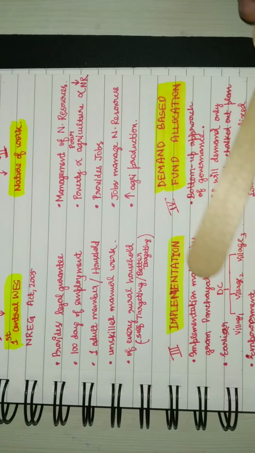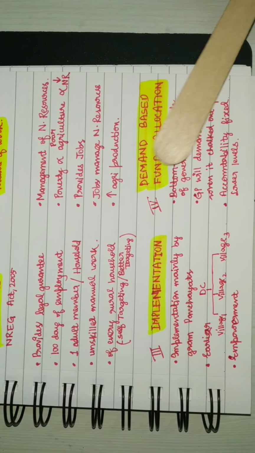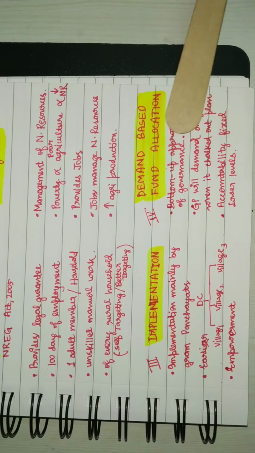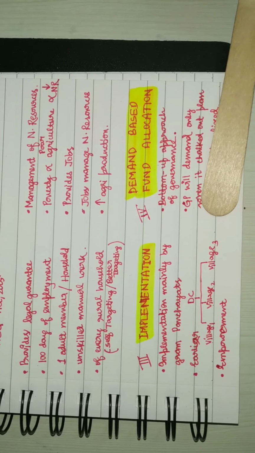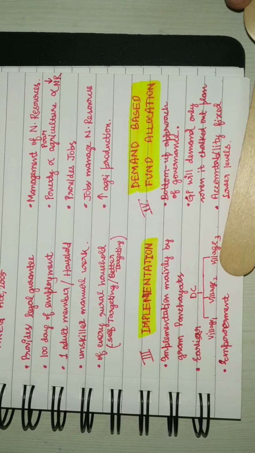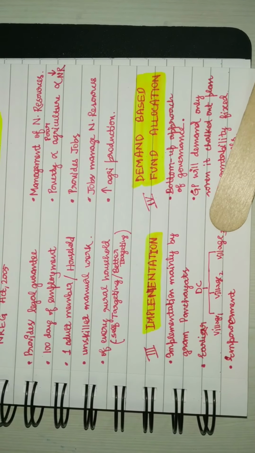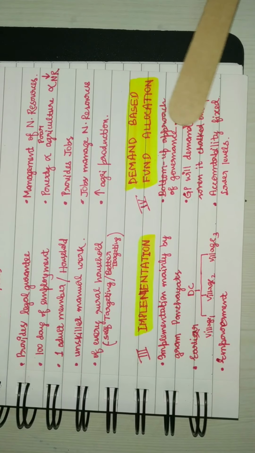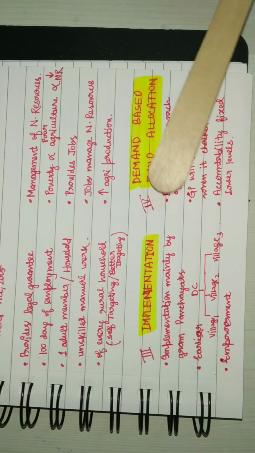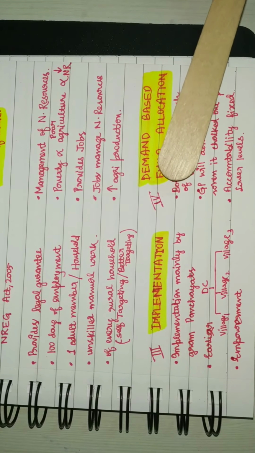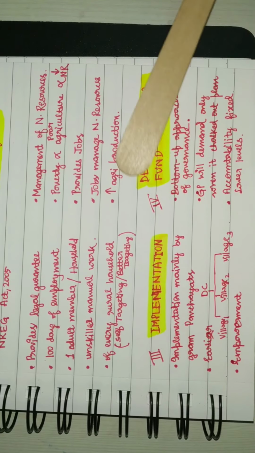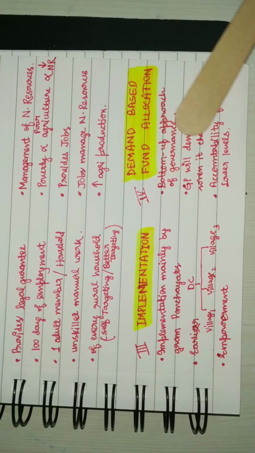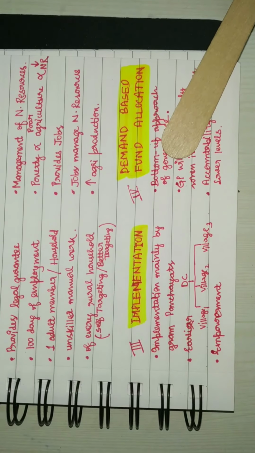Now, a very related feature is demand based fund allocation. Since the Gram Panchayat is the one implementing, it is based on a bottom up approach, which says that the fund will be allocated only when there is a demand, and there would be demand only when the Gram Panchayat chalks out a plan, right?